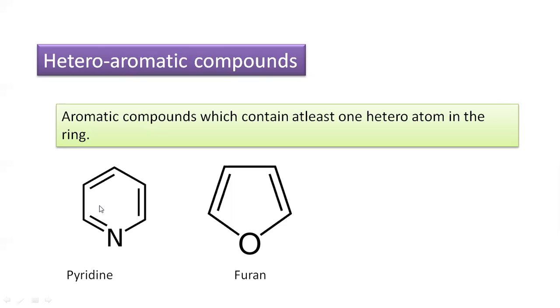Pyridine has nitrogen in the ring, with the rest carbon, and alternate double and single bonds, so it is aromatic. Similarly in furan, there are alternating double and single bonds, and the lone pair of electrons on oxygen is considered as a bond, so it shows unsaturation and aromatic character. Pyridine and furan are examples of heteroaromatic compounds.